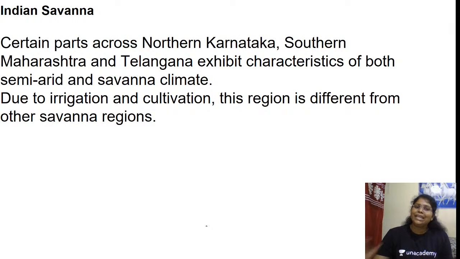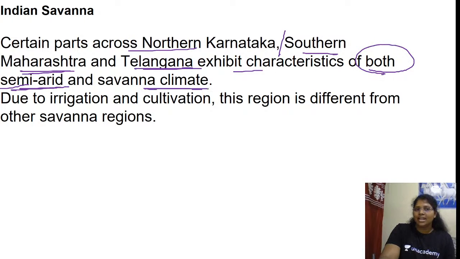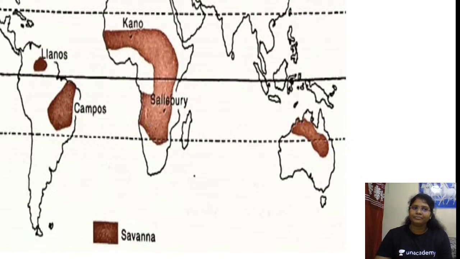Indian savanna: certain parts across northern Karnataka, southern Maharashtra, Telangana exhibit the characteristics of both semi-arid and savanna climate. Due to irrigation and cultivation, this region is different from other savanna regions. Is this clear?